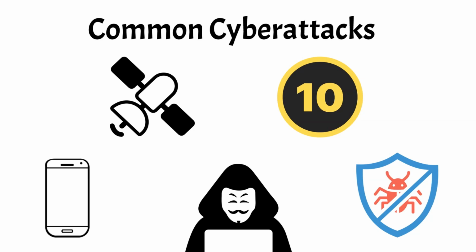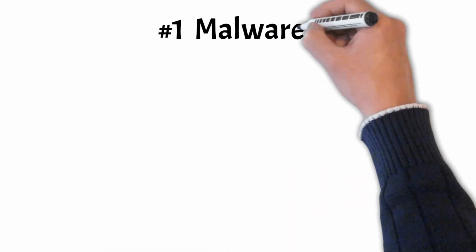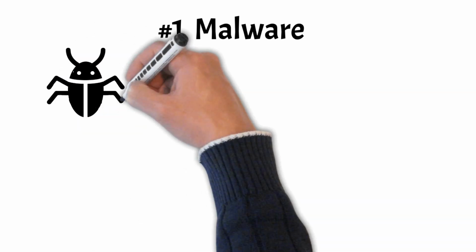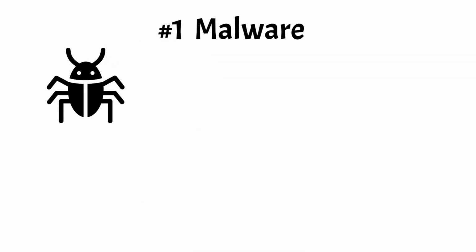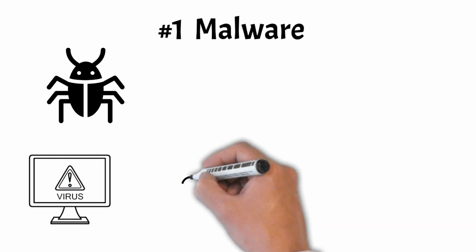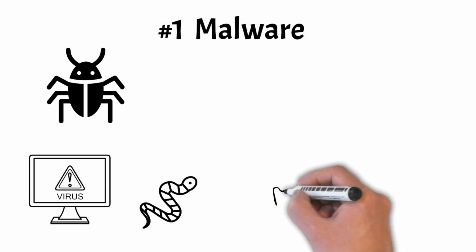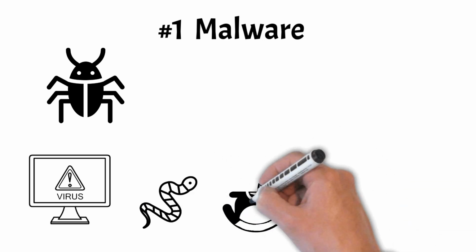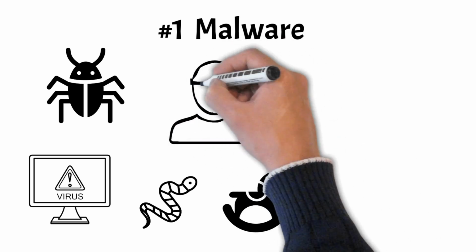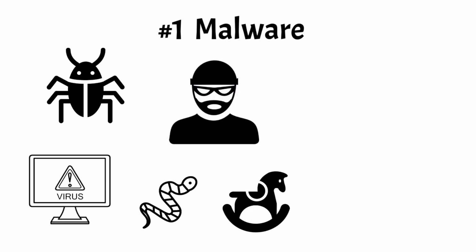So let's get started. Number 1. Malware. Malware, short for malicious software, is designed to infiltrate, damage, or exploit any programmable device or network. It can appear in various forms such as viruses, worms, trojans, and others, each with its own destructive capabilities. Malware can steal sensitive information, encrypt files, spy on user activity, and more.